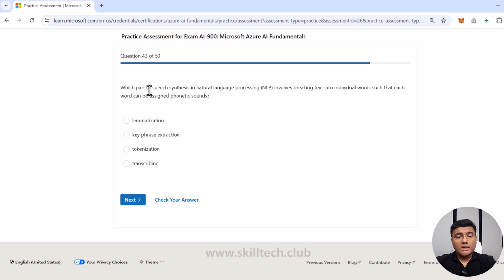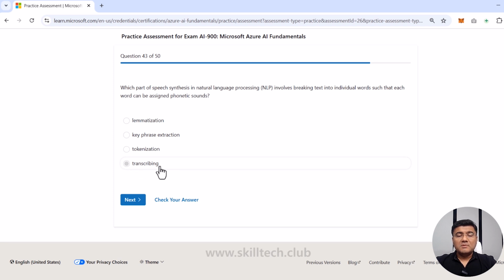Question number 43. Which part of speech synthesis in natural language processing involves breaking text into individual words such that each word can be assigned a phonetic sound? Now, what can be this one? It is lemmatization, it is key phrase extraction, it is tokenization, or it is transcribing.